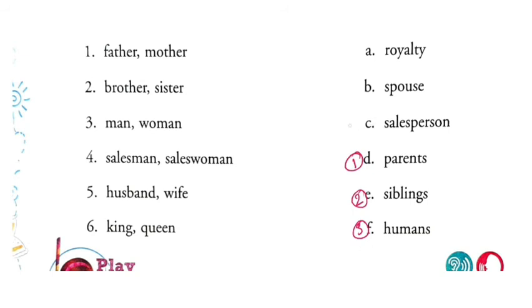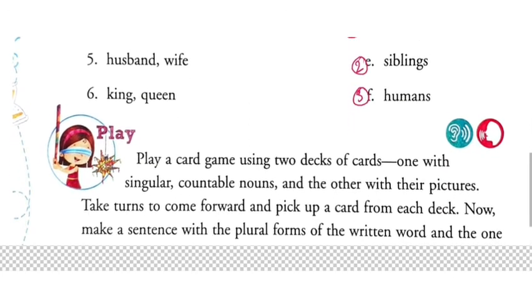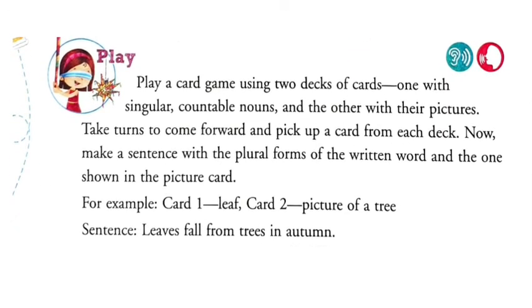Now next. Salesman, saleswoman, that is 4. Salesperson. Husband and wife, it is going to be spouse, number 5. King and queen, royalty, that is number 6. Last one, it is provided. You have to play something, that is a classwork, means a group work, that presently you cannot do. Hope when school will open, we'll surely go through this one. So this is the last part for the chapter 3. Kindly go through this one.